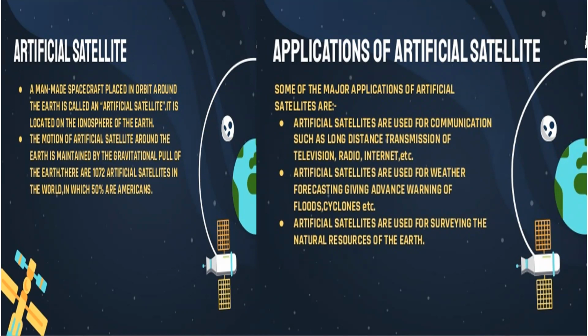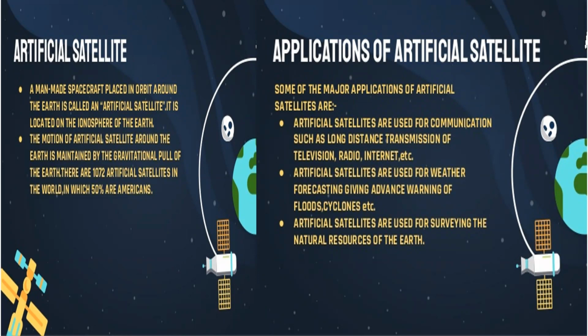Along with natural satellites, human beings have also made some satellites known as artificial satellites. A man-made spacecraft placed in orbit around the Earth is called an artificial satellite. This artificial satellite is placed in orbit around the Earth with the help of a rocket, and its motion around the Earth is maintained by the gravitational pull of the Earth.